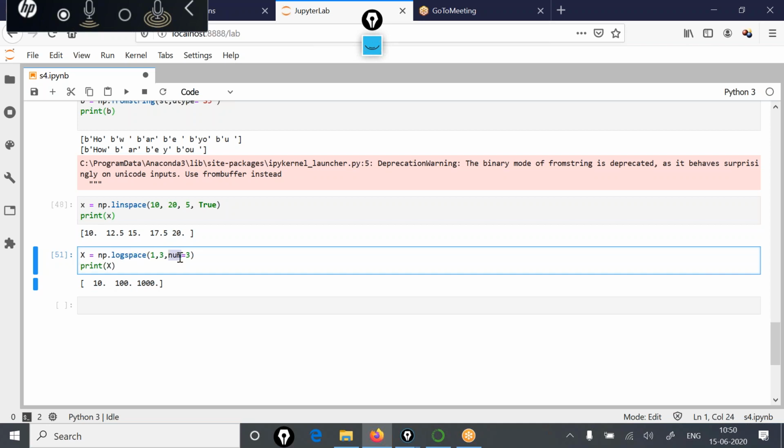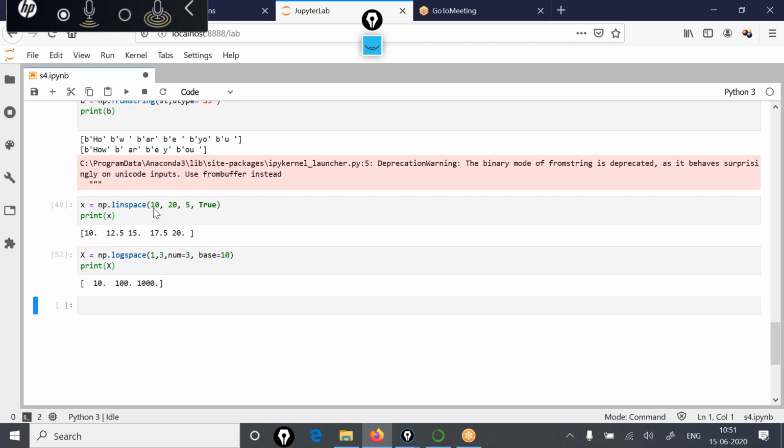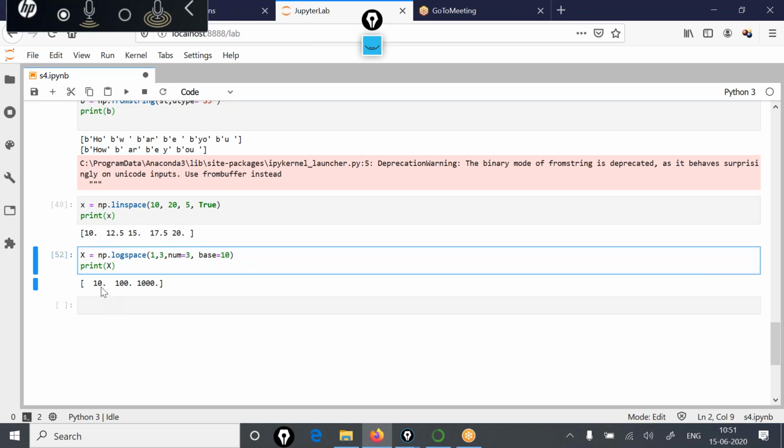If you consider a log space with base 10, which you can expressly mention over here also, like if I say base is equal to 10, then if you want 3 equally spaced values, this function will return that, and those values in our case are 10, 100 and 1000.